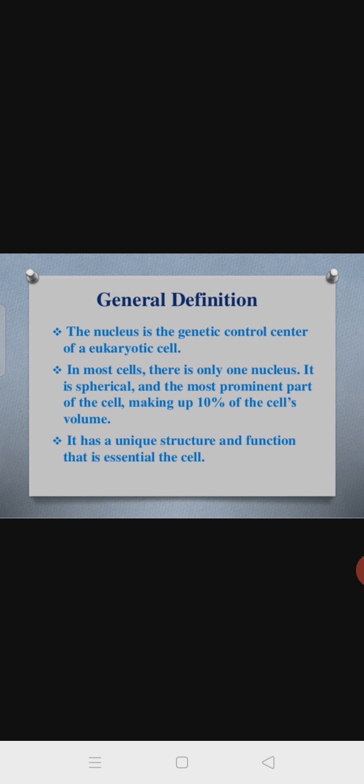Only a single nucleus is present in the eukaryotic cell, but some, like paramecium, contain two nuclei. Okay, but if you consider the human being, a single cell has a single nucleus. It has a unique structure and function that is essential to the cells. Okay, because of the presence of DNA, it has the unique function. The important character, meaning the hereditary character, will be transmitted from parents to offspring.